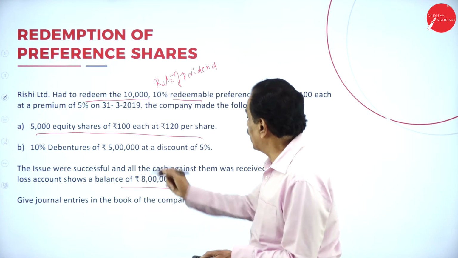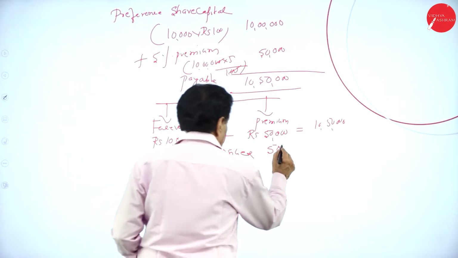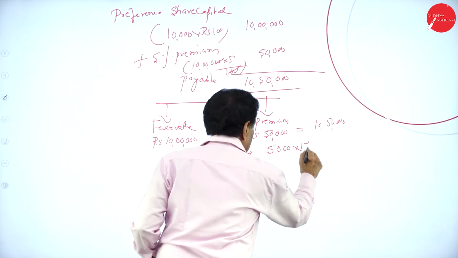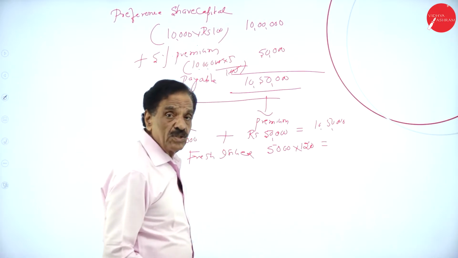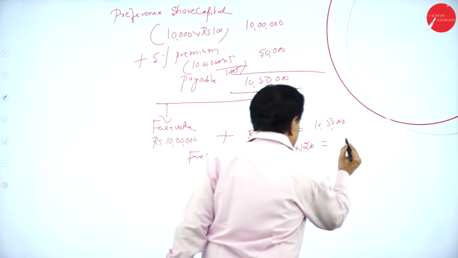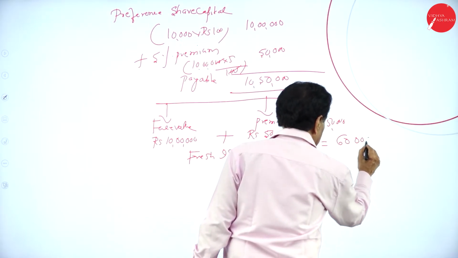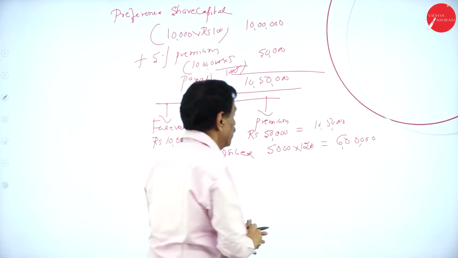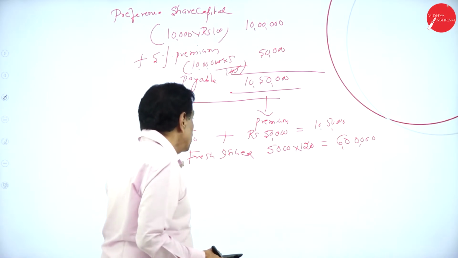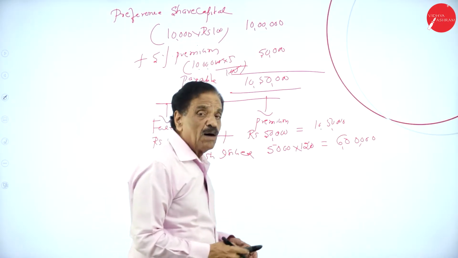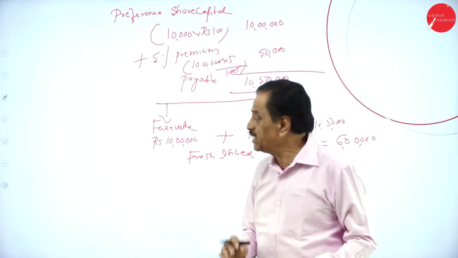How many shares? 5,000 shares at rupees 120. The fresh issue is made. 12 5s are 60, followed by 4 zeros. It is 6 lakh. So we require 10 lakh 50,000. How much is available? 6 lakh is available.